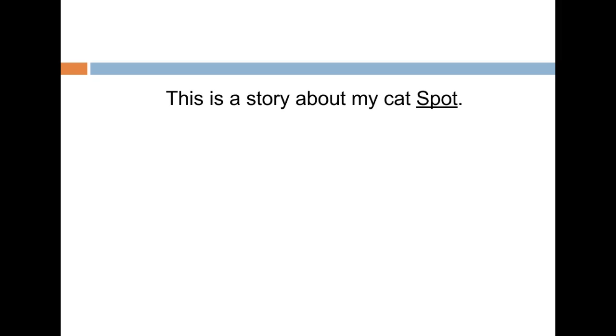The first sentence reads like this. This is a story about my cat, Spot. Spot is the underlined phrase. In this instance, Spot is an appositive. And in this sentence, the appositive is renaming the word cat. Not too bad.